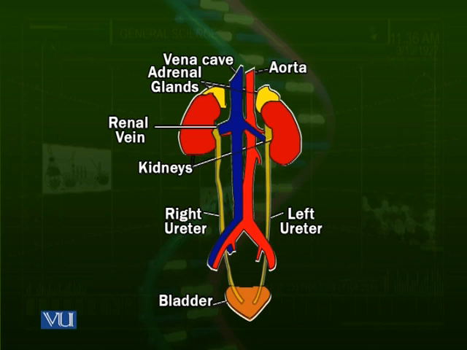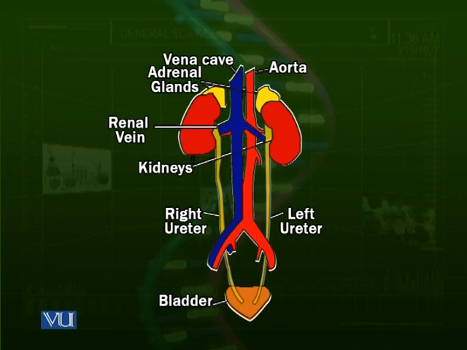We can see that both of these vessels, the artery and the vein, are entering on both sides into two bean-shaped structures. These bean-shaped structures are the kidneys in human beings. On the top of the kidney there are two light yellow colored bodies. These bodies are called adrenal glands.